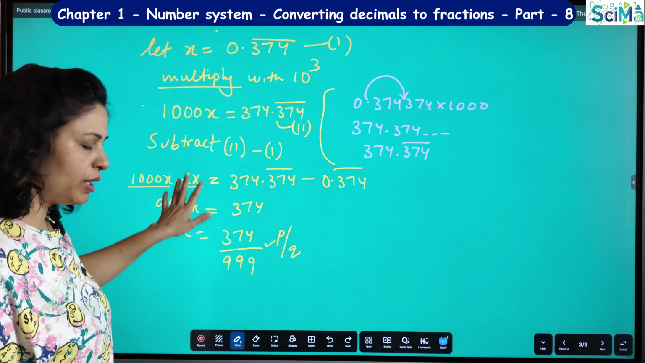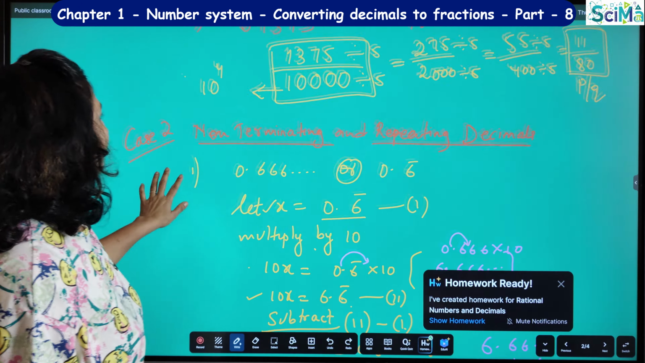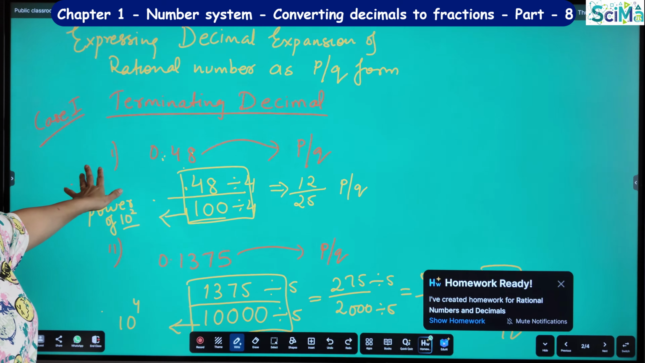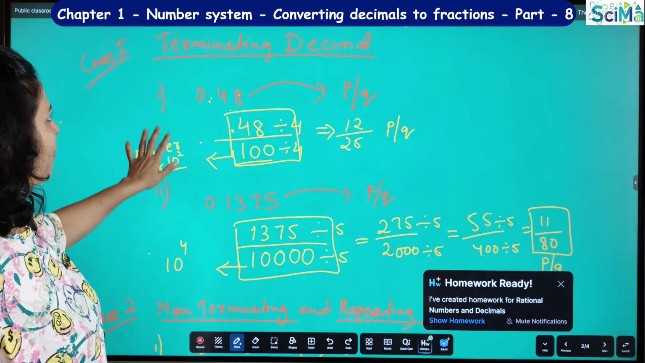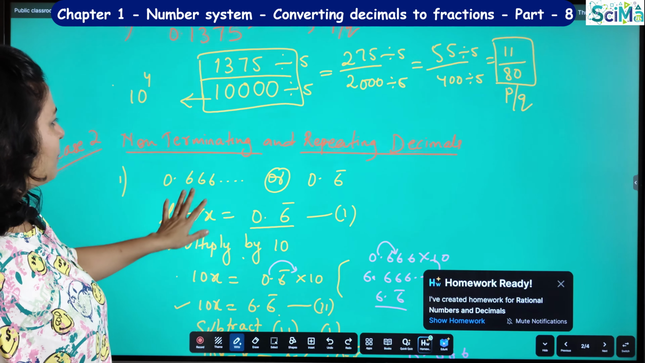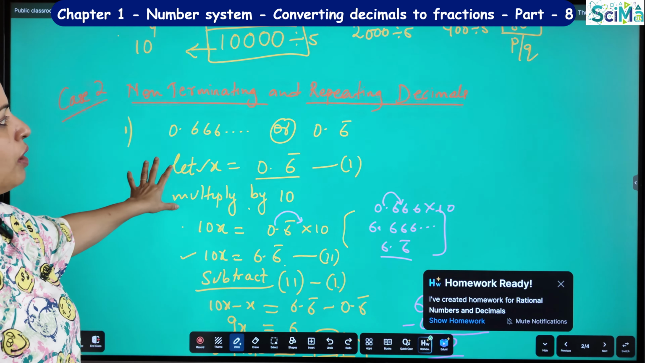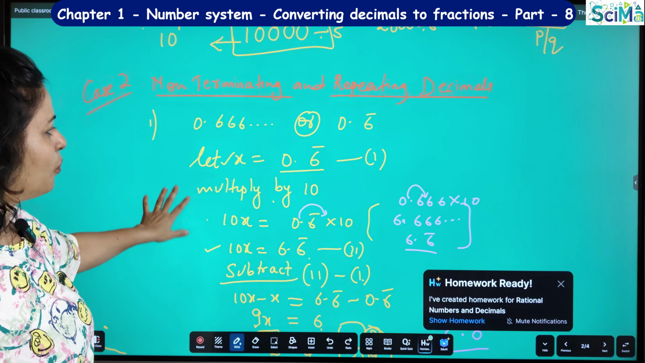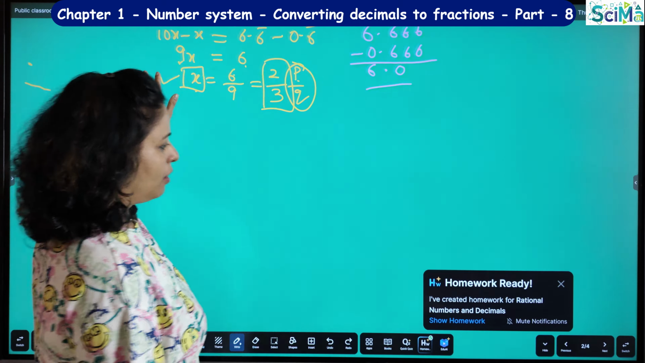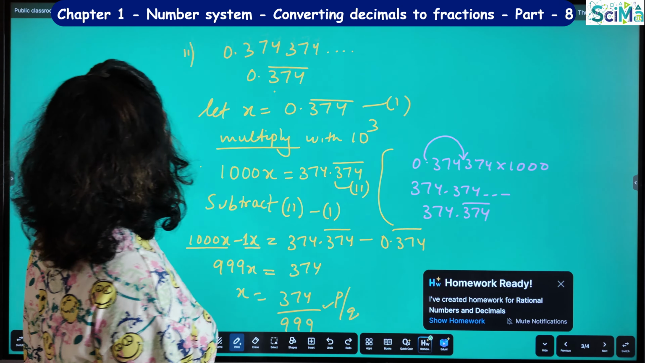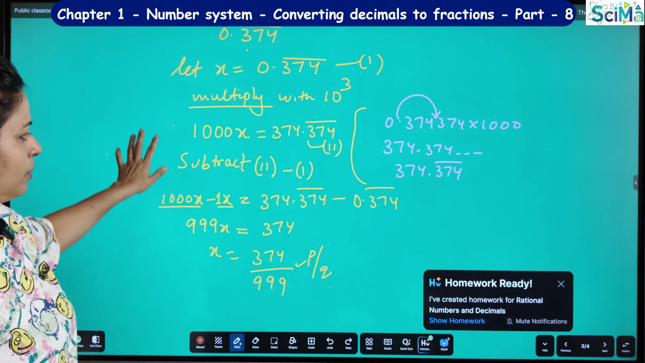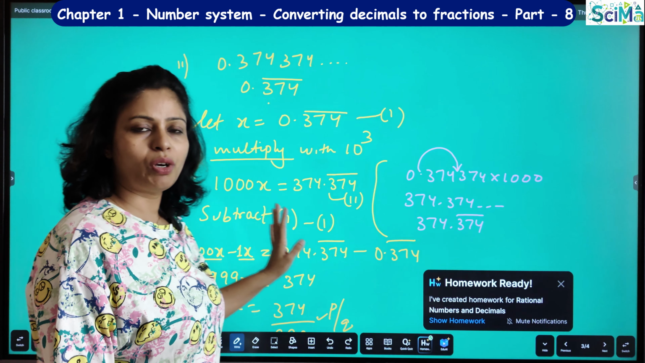Okay, so I hope you understood this method. For expressing the decimal expansion of a rational number in p by q form, we took 2 cases: terminating decimals, how to convert, I explained to you, and non-terminating and repeating decimals also. When one number is repeating, what do we do? When more than one number is repeating, how do we do it? I have explained it to you.